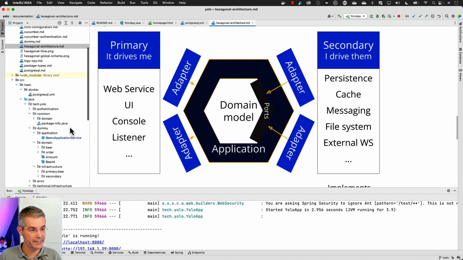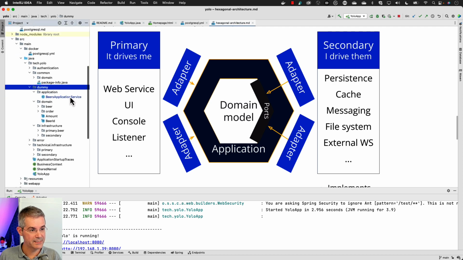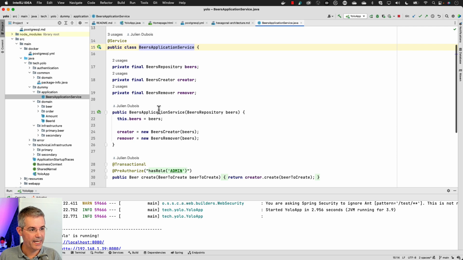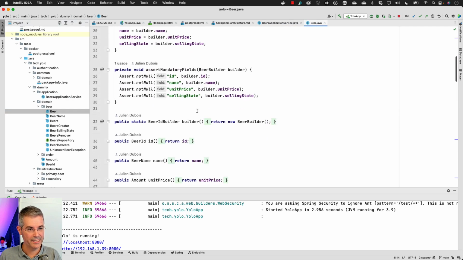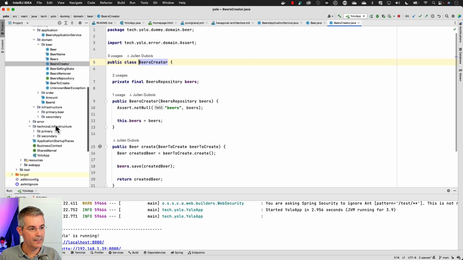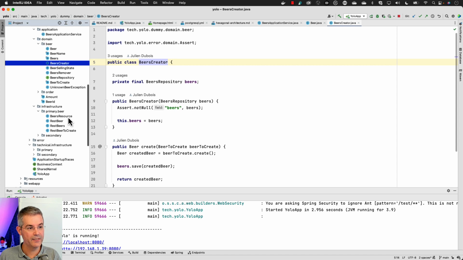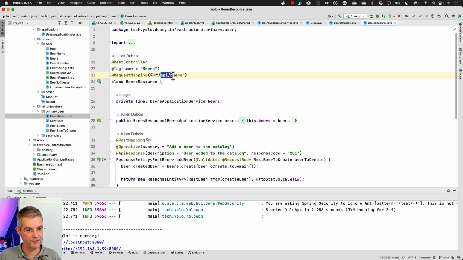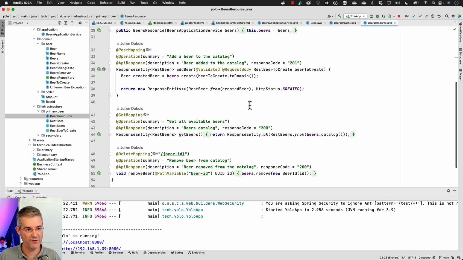If we go to our dummy module, we can see that we've got an application service, and it has some domain objects which are neutral. They don't belong to the front end or the back end. And we've got some infrastructure here. We've got the primary port. As we saw, those are driving my application, so this is my REST API driving my app.